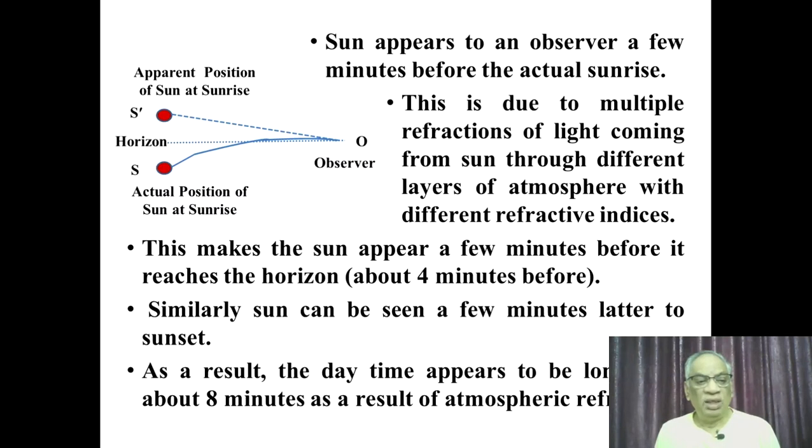Similarly, the same phenomenon occurs at sunset time also. At sunset, even though the sun has gone to position S, to the observer it seems the sun is at S prime position, and hence he feels sunset is yet to occur. So for both sunrise and sunset, there is some time lag between the actual incidents. The daytime appears to be longer by about 8 minutes due to this atmospheric refraction phenomenon.